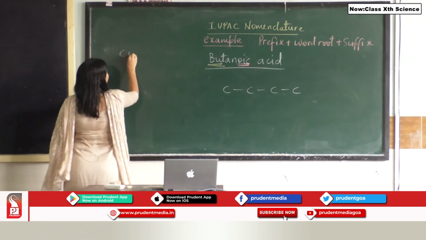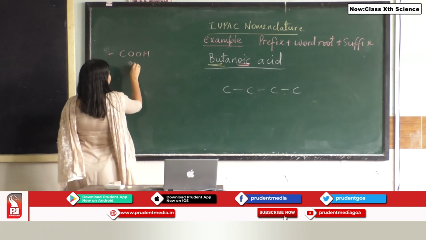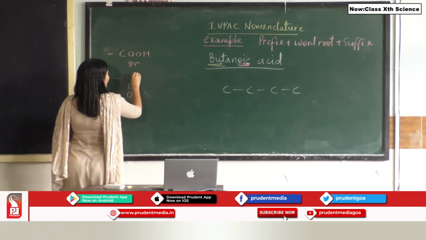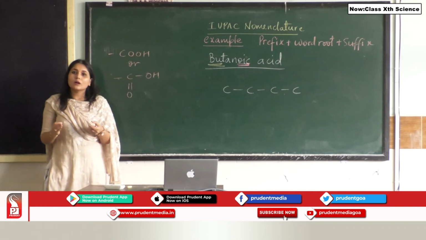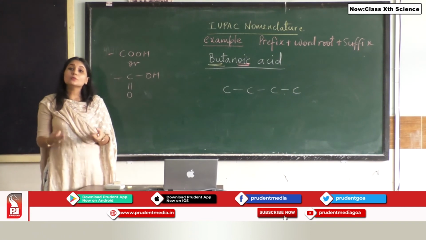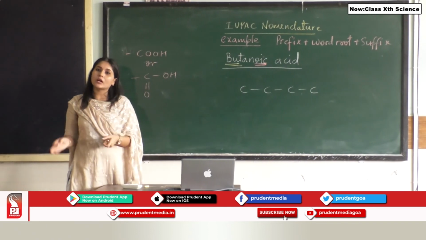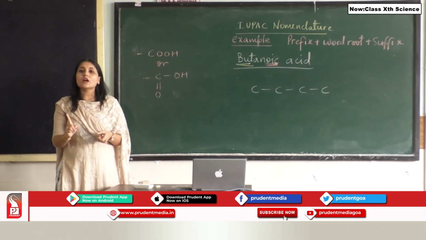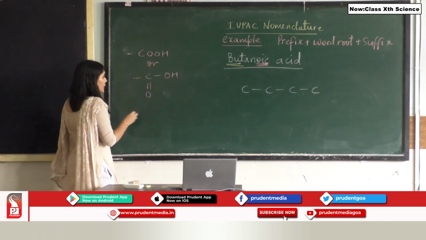So carboxylic acid is written as COOH or it is written as C double bond O, OH. Now many a times students, you often make mistakes when you write the structure of aldehyde and when you write the structure of carboxylic acid. The structure of aldehyde is C double bond O, H. I am going to write it down over here for your knowledge.